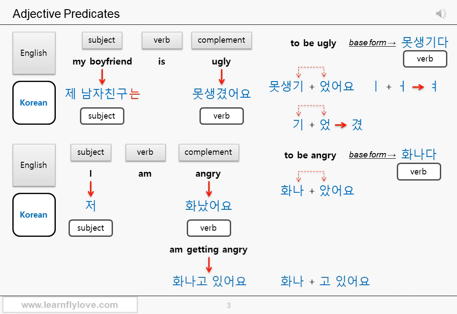If you want to mean I am getting angry now, you can just add a present continuous tense compound expression 고 있어요 to the stem 화나. 화나고 있어요. 저 지금 화나고 있어요. I am getting angry now. I said it was going to be about adjective predicates, but I mostly talked about the verbs which are used like an adjective in the past tense form because there's nothing new about adjective predicates. Adjective predicates in Korean conjugate as verbs do. That's all.